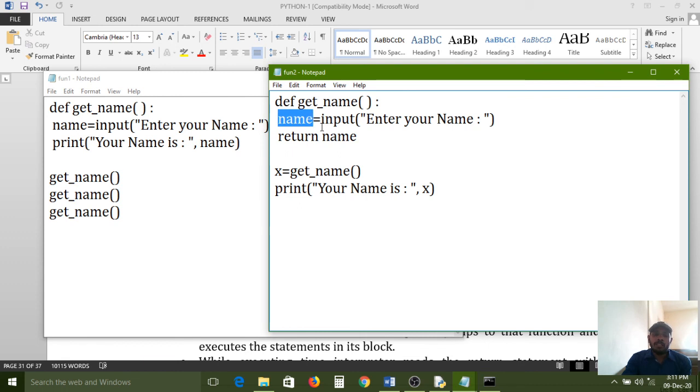Because of these, all are having predefined functionality. That's why these three functions come along with the Python software. And next one, user-defined functions. User-defined functions are also classified into two types. What are they? Void functions and non-void or value returning functions.